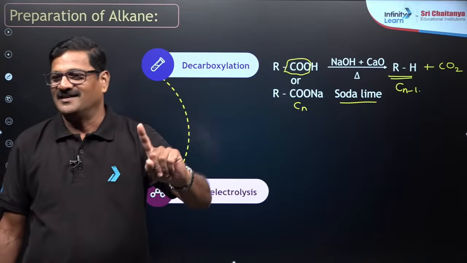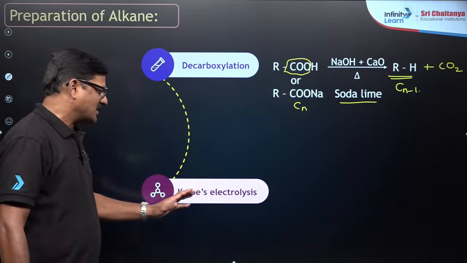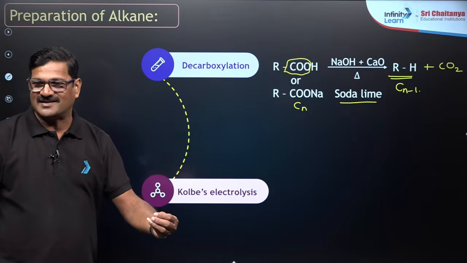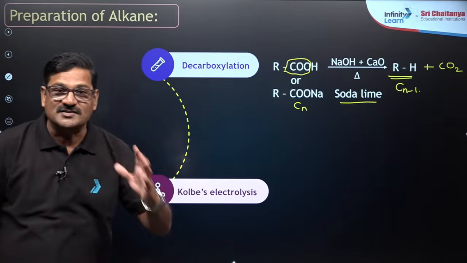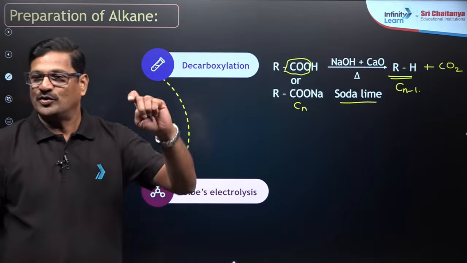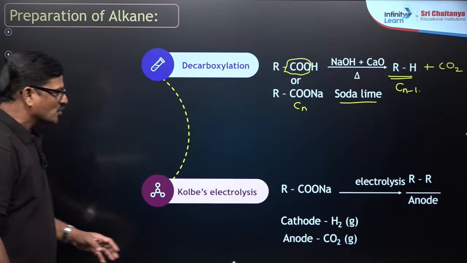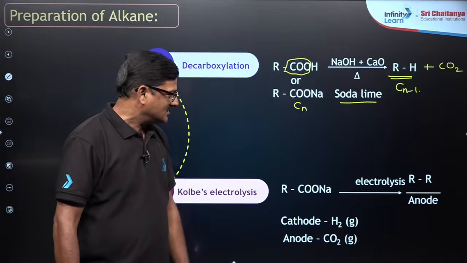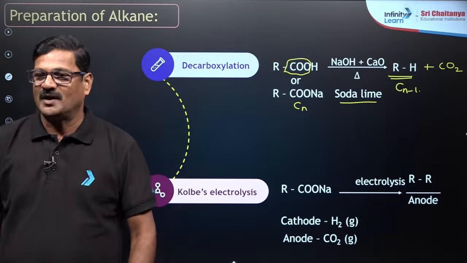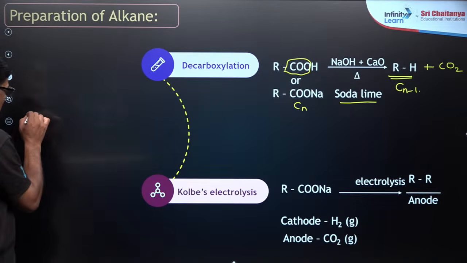Matthew, ask your doubt. So Kolb's electrolysis: when a sodium salt or a potassium salt of a carboxylic acid is electrolyzed in aqueous media, you are going to get an alkane. So you want me to show the reaction here: sodium carboxylate, on electrolysis at the anode, an alkane is formed.